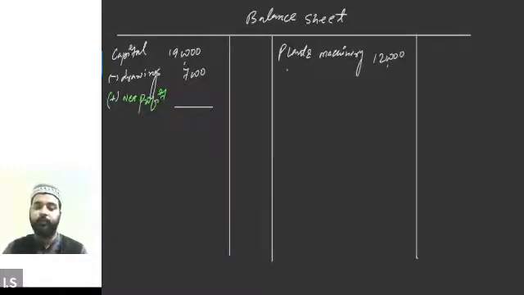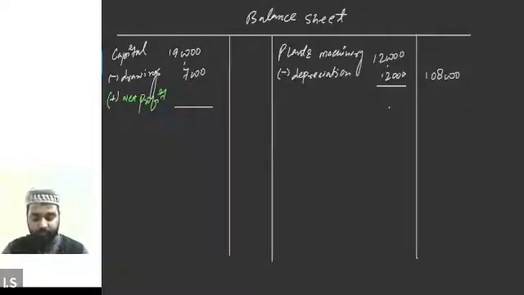Then we will reduce the value of the depreciation from it. Depreciation is how much? It is 10% on the plant and machinery. So 10% of 1,20,000 will be 12,000, right? We will reduce this amount and write it here. 1,08,000 will be the final value. Tell me, is this clear, everyone? Yes, sir. Halima, Steve, Hamad, is this clear?